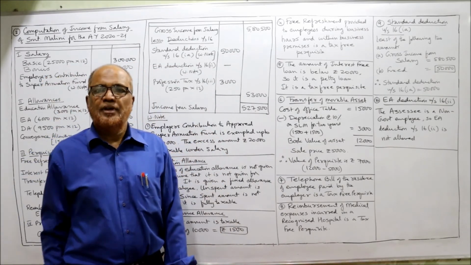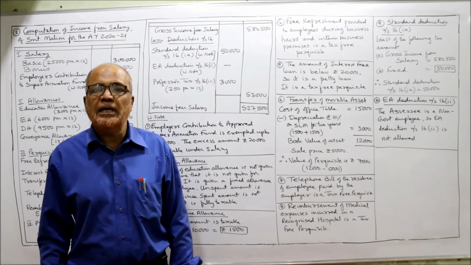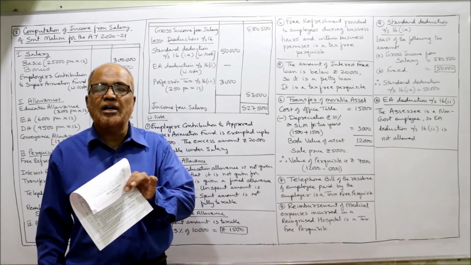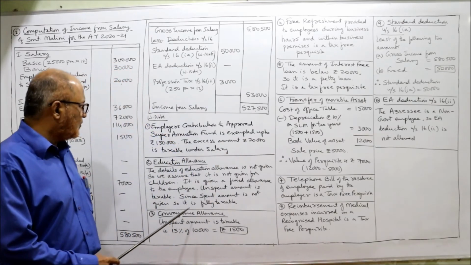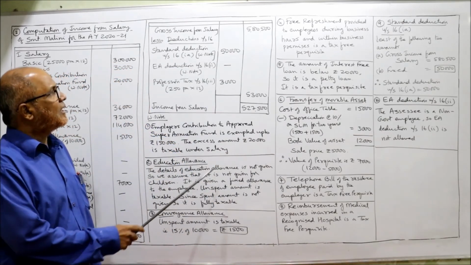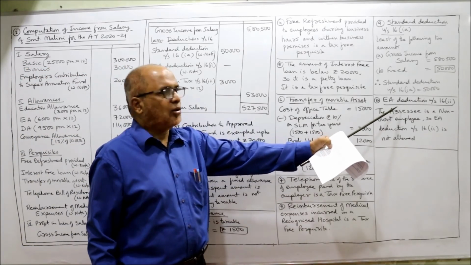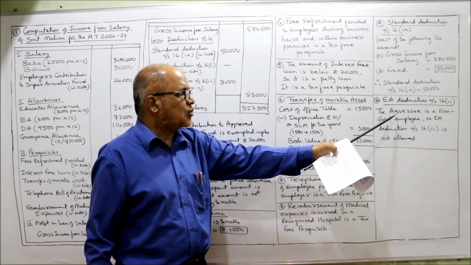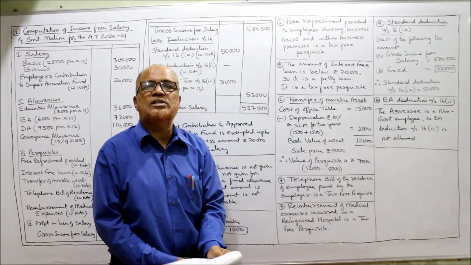Entertainment allowance deduction. The assessee is a non-government employee, so EA deduction under section 16(2) is not allowed. That you should write in the working note. Somewhere here I have written, in the last working note, EA deduction under section 16(2): the assessee is a non-government employee, so EA deduction under section 16(2) is not allowed.